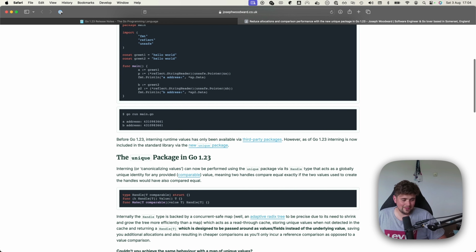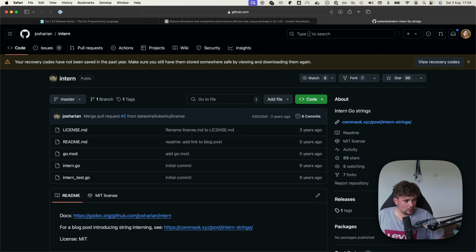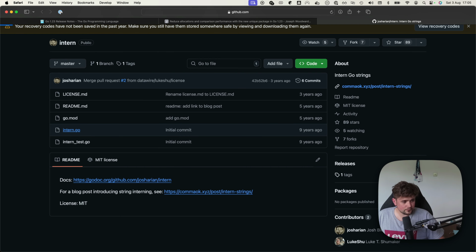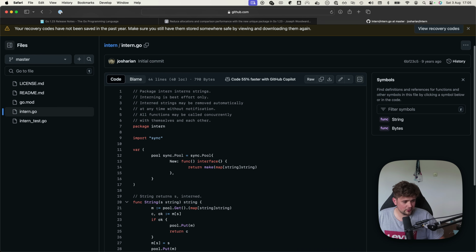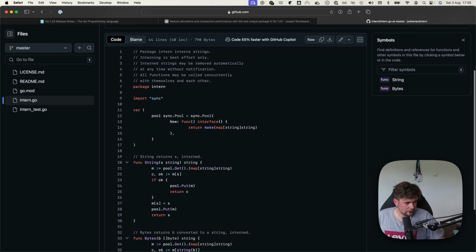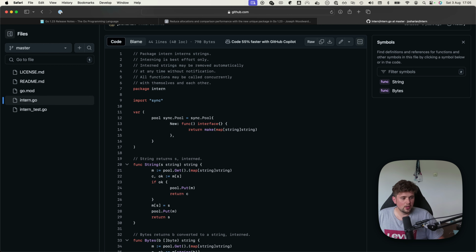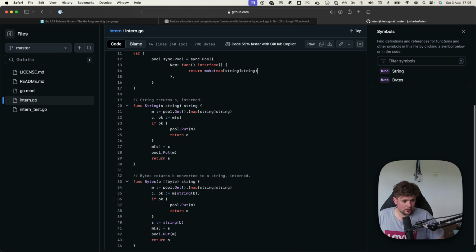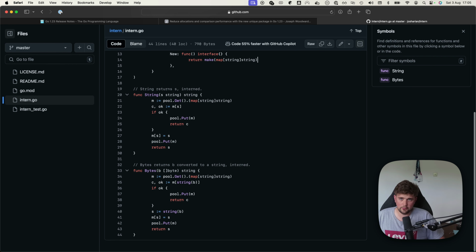It means that we're not wasting memory. Before Go 1.23, interning runtime values has only been available via third-party packages. So let's take a quick look at this. Here's a package that somebody wrote that does interning. If we jump into it, it's not that crazy code. What it's basically doing is creating a pool. It's making a sync.Pool, and it makes a map. And every time that you try and create a string, it checks to see if it's in the map or not. And if it is, it returns it. Otherwise, it puts a new one into the map.